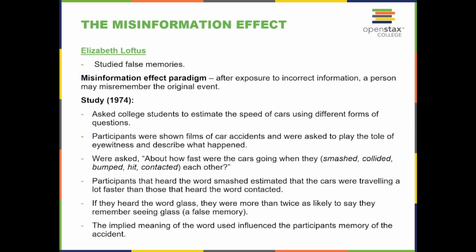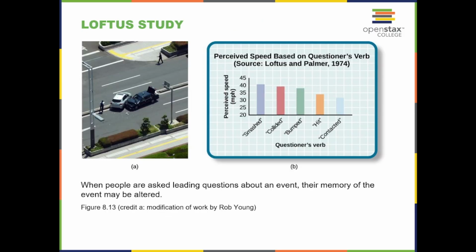Participants that heard the word smashed estimated the car was traveling a lot faster than those who heard the word contacted. If they heard the word smashed, they were also more than twice as likely to say they remembered seeing broken glass, a false memory. The implied meaning of the word used influenced the participant's memory of the accident. The Loftus study shows that when people are asked leading questions about an event, their memory of the event may be altered.